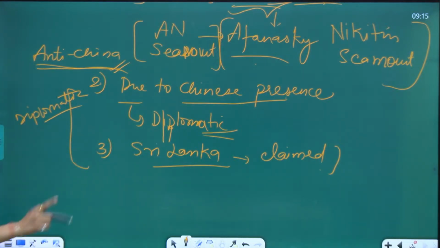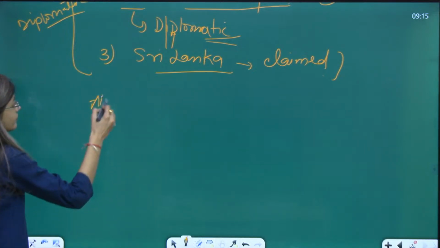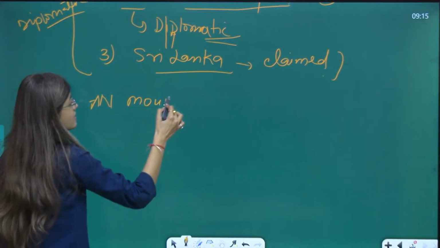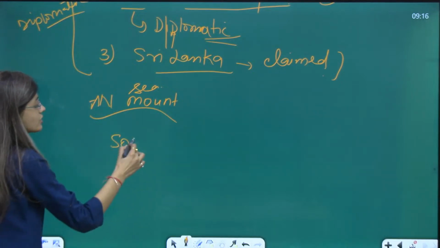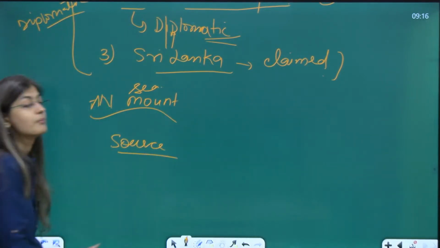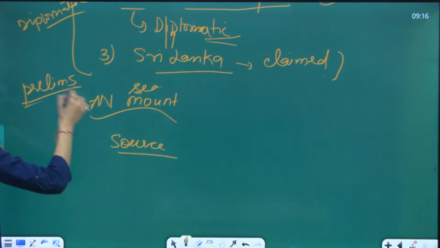Now, about AN Seamount. It is a source of various minerals. This can be asked in the prelims.